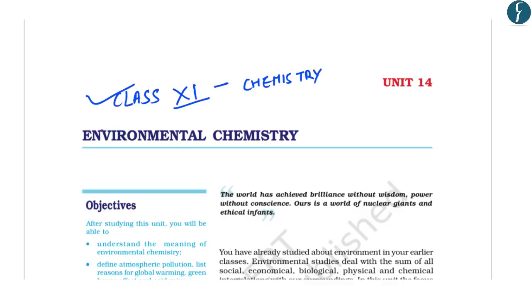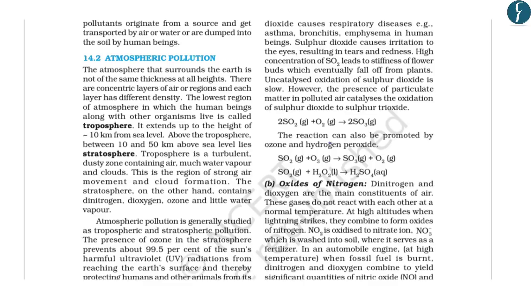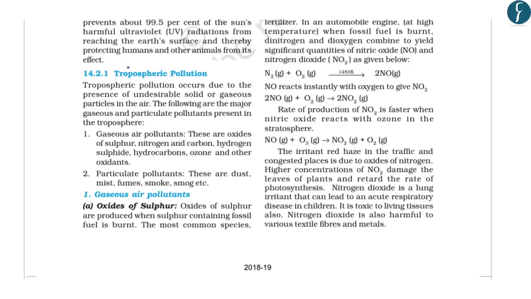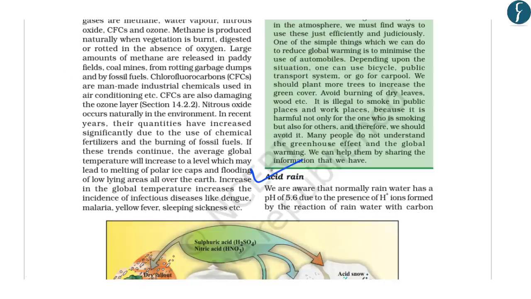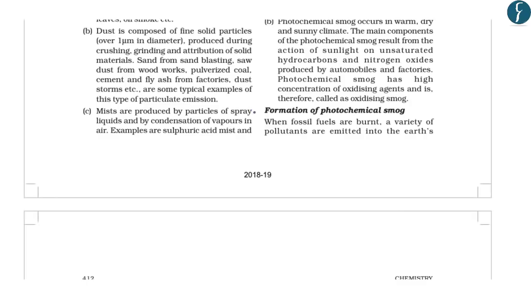Now, if you go through the NCERT of class 11th of chemistry subject, you will find that there is a chapter named environmental chemistry. This chapter talks about various kinds of pollutions, for example, atmospheric pollution, which includes tropospheric pollution, acid rains, and it also talks about the formation of photochemical smog.